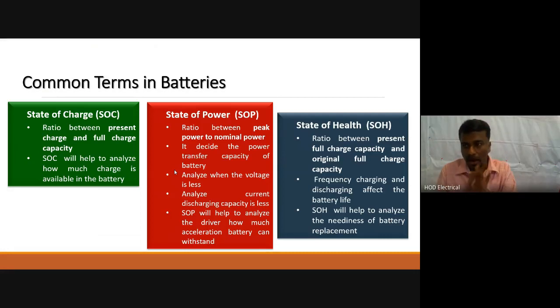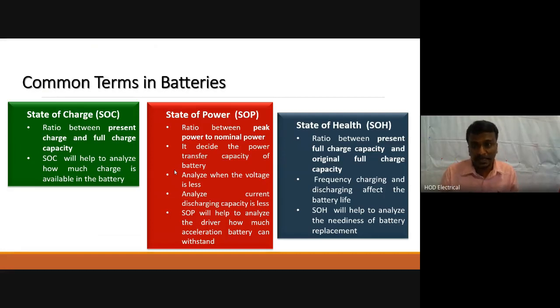So we have to understand these three common terms in the battery: state of charge, state of power, and state of health. State of charge is nothing but we will understand how much charge is remaining, whether we need to charge immediately. That is indicated by the state of charge. Then state of power is nothing but, already we have charged and analyzed state of charge, but whether this much charge, this much power in the battery, will overcome the acceleration which I have given, that can be decided by state of power.